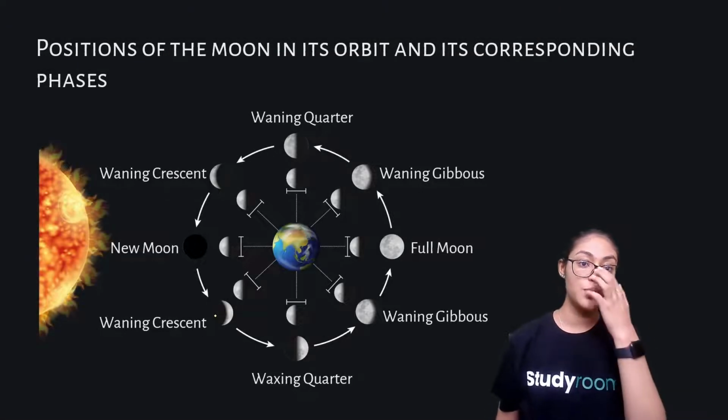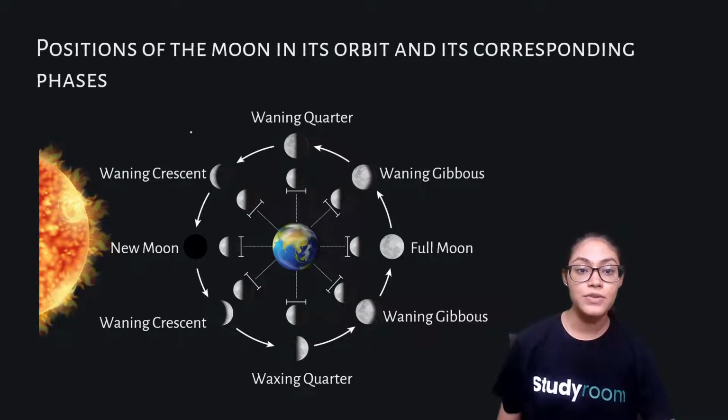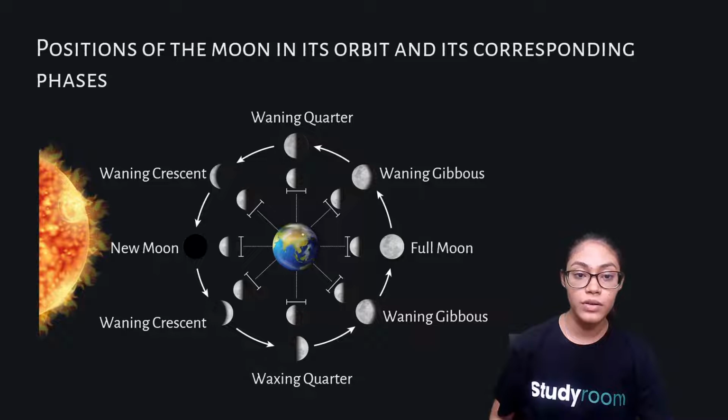Now, these are the positions of the moon and its corresponding phases. Here you can see the sun, the earth, and the position of moon. So, if the moon is in between the earth and the sun, then it is the new moon.